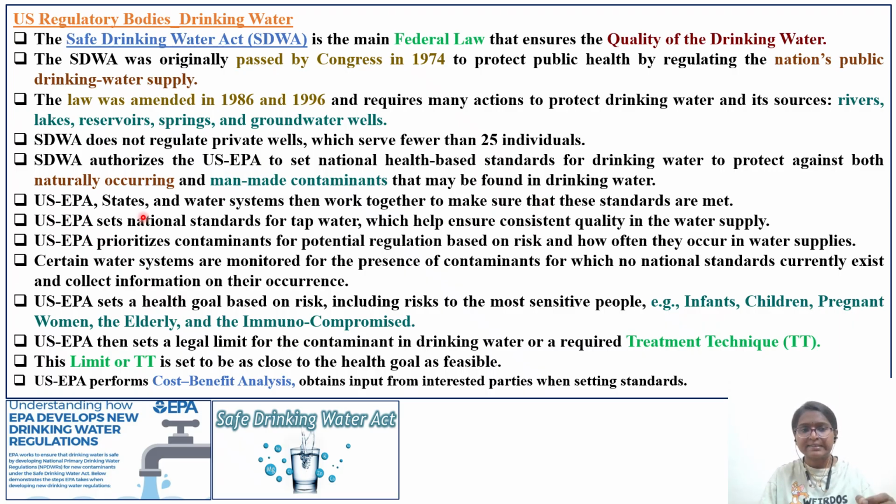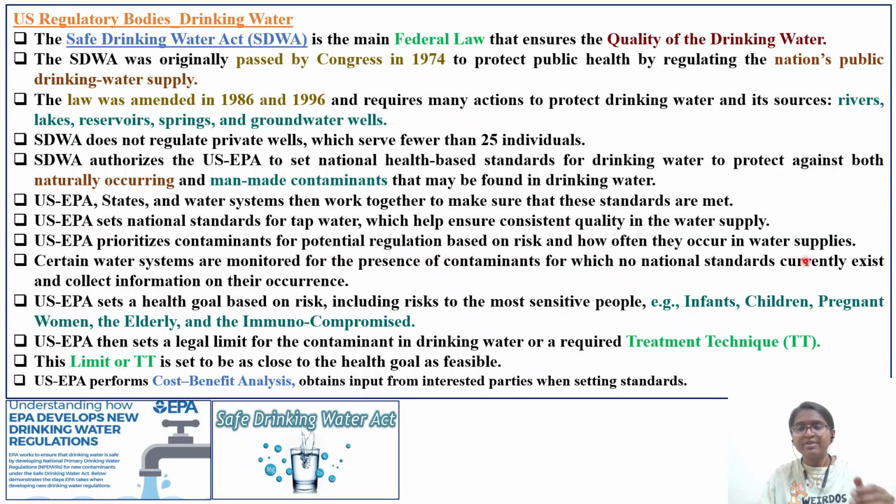The US EPA, states, and water systems then work together to make sure that these standards are met. Whatever limits are set by the US EPA, the SDWA and EPA work together with the local water body in that state, collectively making sure the contamination is below the set levels. The US EPA prioritizes contaminants for potential regulation based on risk and how often they occur in the water supply.